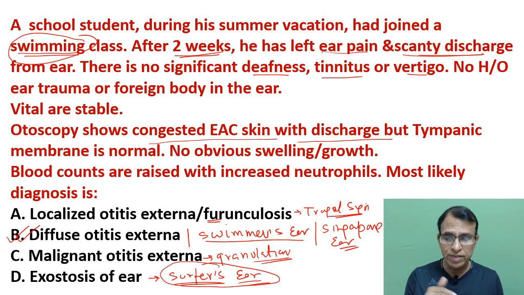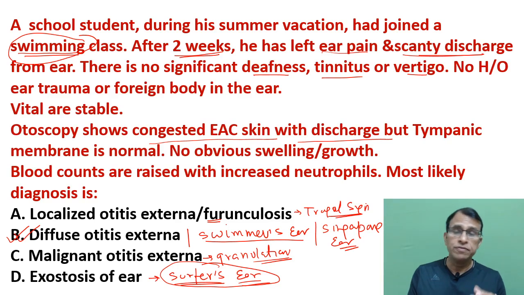So this is always advised. Like in the previous one, localized otitis externa is almost always Staph aureus, so you don't have to really depend on culture and sensitivity to start your treatment. Whereas in this one, because there are two different pathogens and they can respond differently to the antibiotic, this culture and sensitivity in this kind of patient becomes more important compared to the first or the third one.